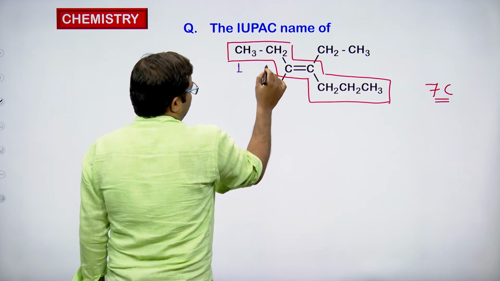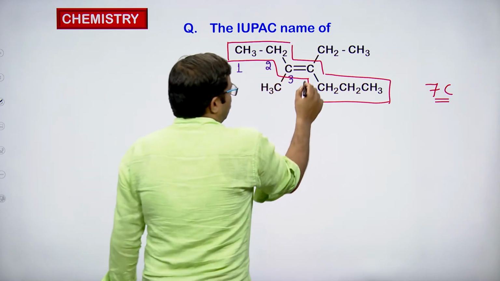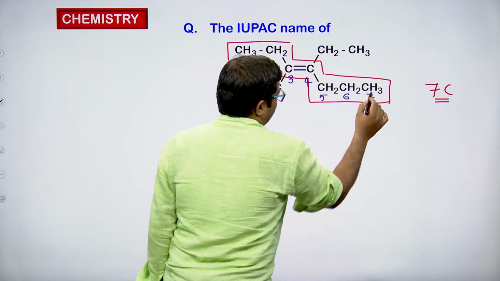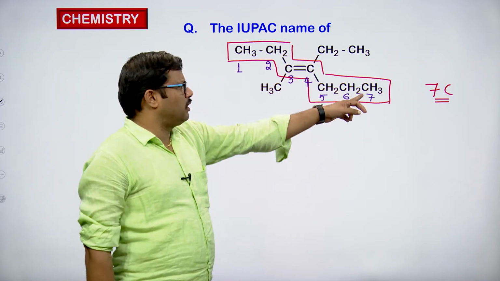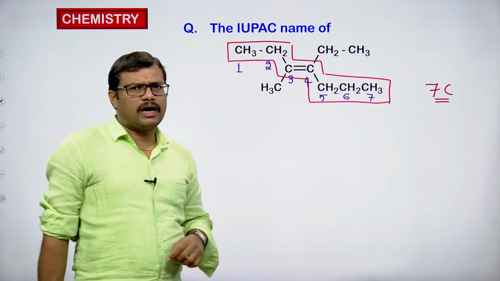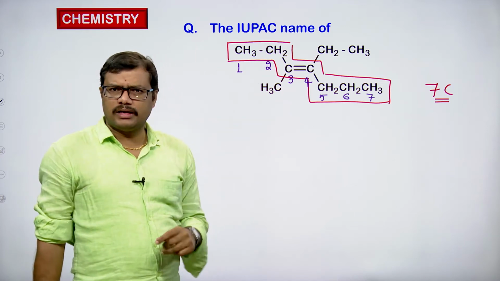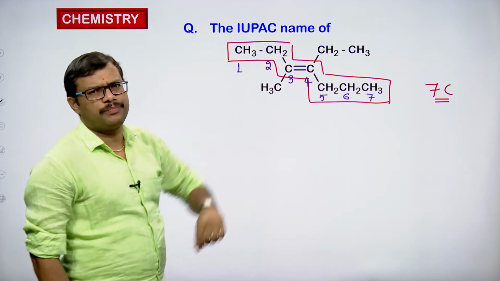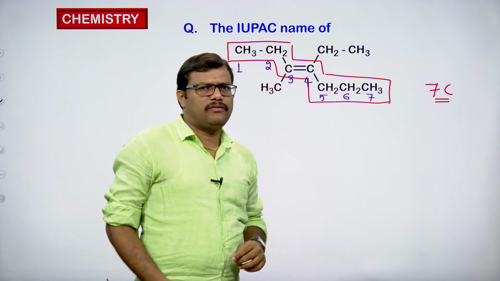This is 1, this is 2, and the doubly bonded carbon atom gets the 3rd position. Numbering in the other direction, 1, 2, 3, the double bond gets the 4th position. So this clearly indicates that the first way of numbering is the correct way.